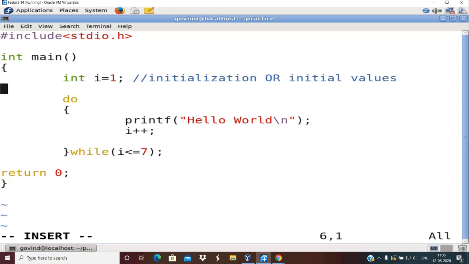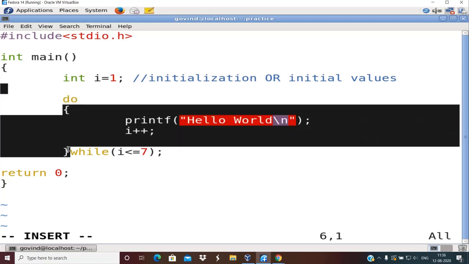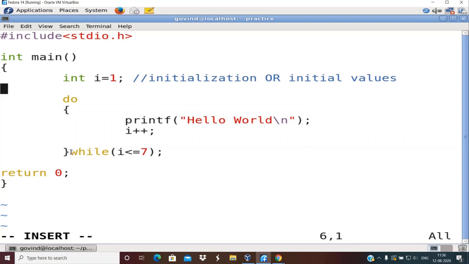Now this is a program that demonstrates the use of do while. So you use do as a keyword and immediately write the body of that do while. And at the end of this do while, you write a keyword called while. In a pair of parentheses you specify the test condition. So you are writing the same test condition, i less than or equal to 7, but at the end of this while you write a semicolon.